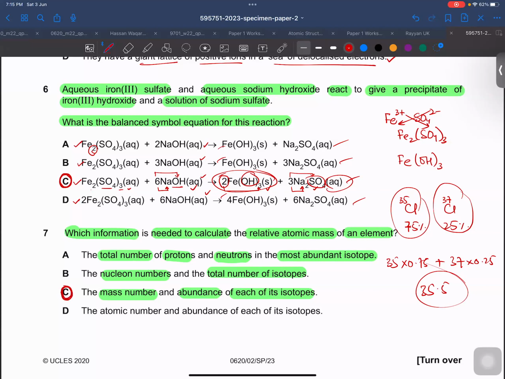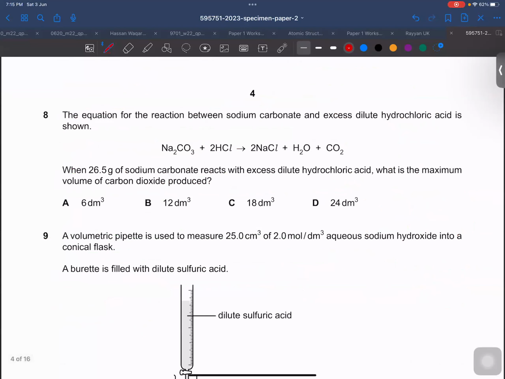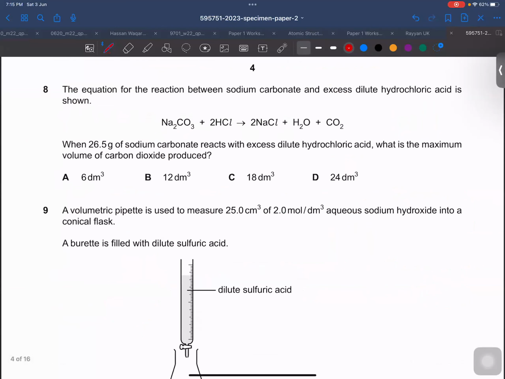And the atomic number and abundance, atomic number is not needed, we require the nucleon number, right? Sir, what is the difference between nucleon number, atomic mass, mass number? Beta, they are all the same things. Mass number, nucleon number, atomic mass. These all three words are the same, right?